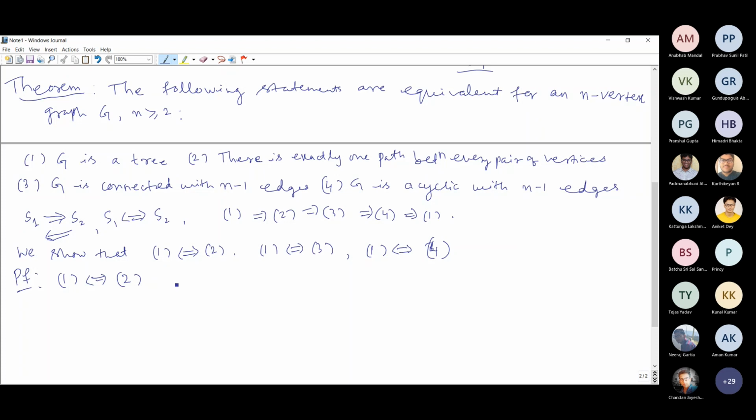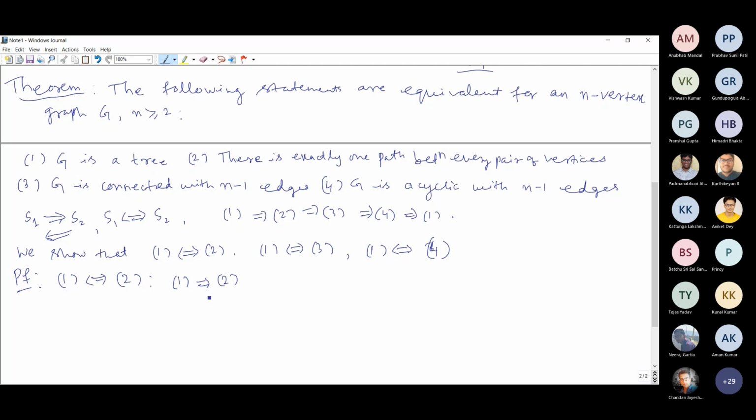Okay, so in this case, I have told you that you have to justify the both-way implication. First statement implies second, and then second implies first. Here we'll check first implies second, and then the other way around, second implies first, that you have to check also. So how do you check that first implies second? First implies second means we are assuming statement 1 and proving statement 2.